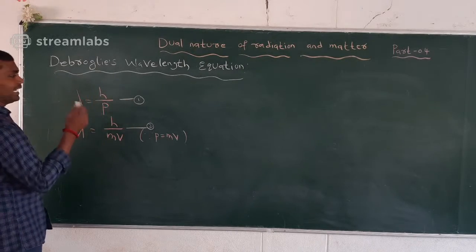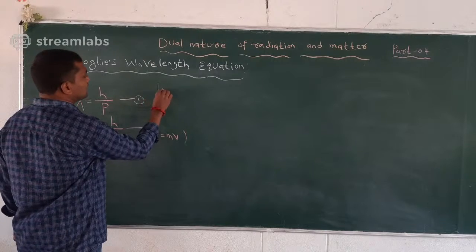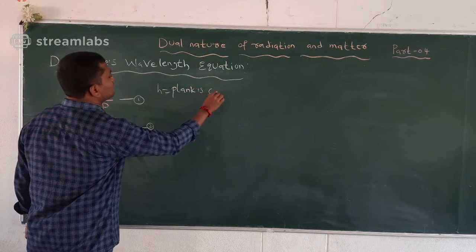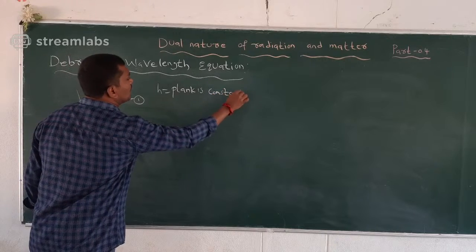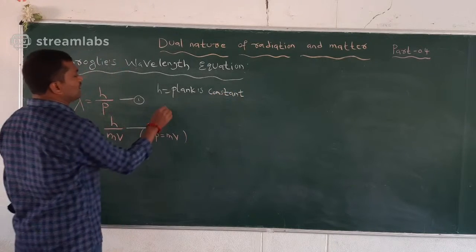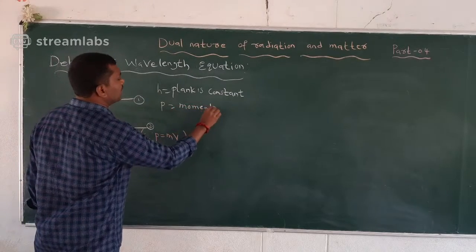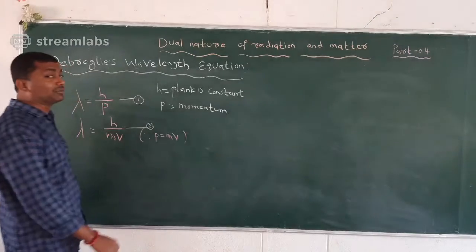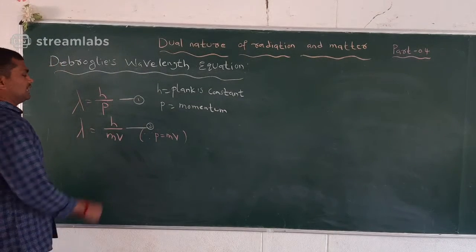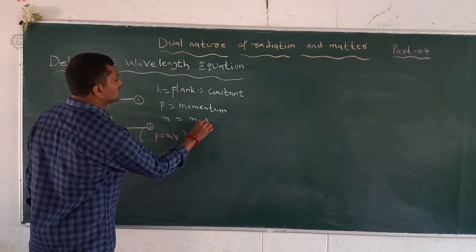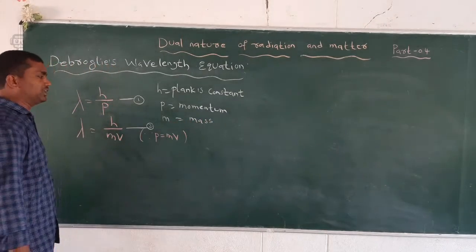So where h is called Planck's constant, and next one p is equal to momentum. We must write about the terms terminology in the equation. And next one, m is the mass of the particle, mass of the body.